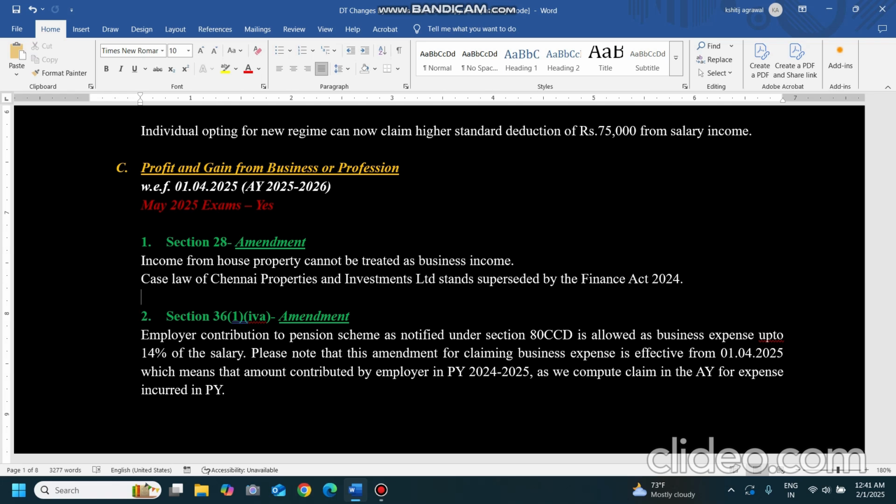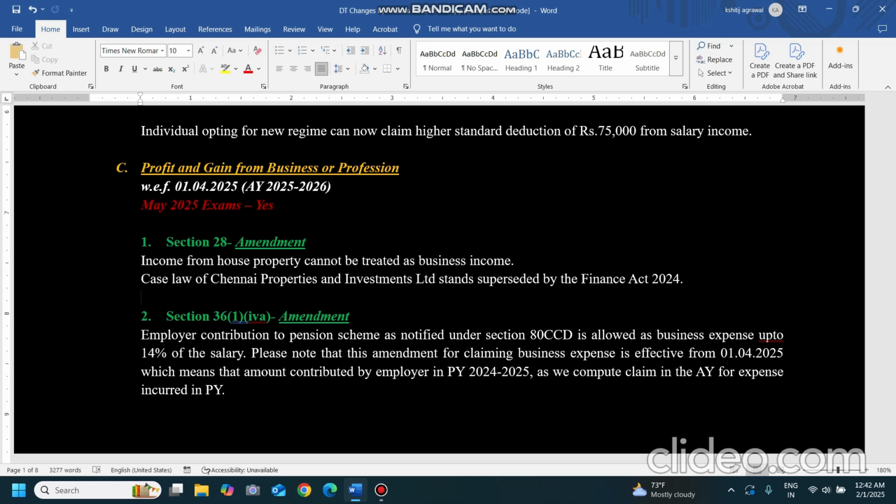What does it mean? That if an SSC is claiming the expense, whoever the SSC, employer might be, might contribute voluntarily more than 10% of the limit, 14% of the limits. So if an employer is contributing more than 14% or more than 10%, suppose the SSC is paying 1 lakh salary to his employee, and he's deducting 10% of the salary as pension scheme. Earlier this limit was 10%, so I'm taking the example of 10%. Now suppose he was deducting 14,000 earlier also, now also he is deducting 14,000.